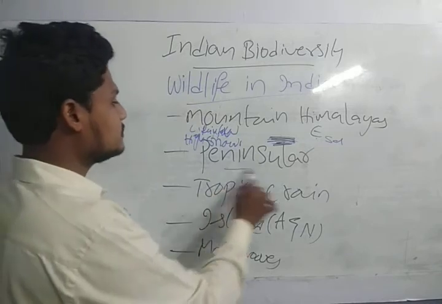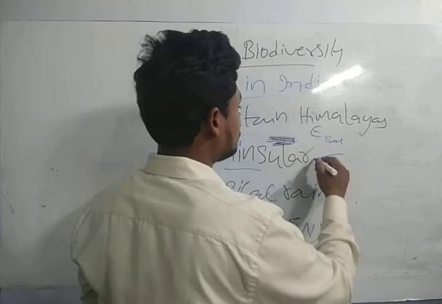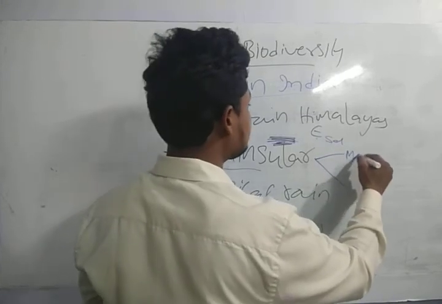If we see the peninsula, again we can divide it into two parts, the first one being moist deciduous.